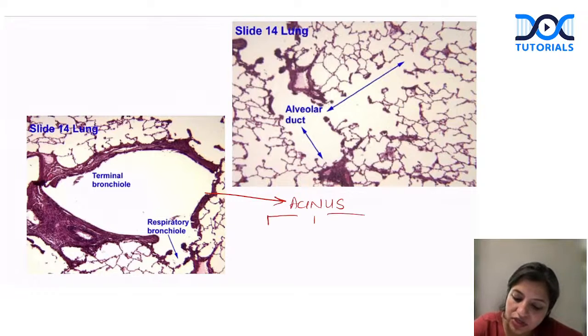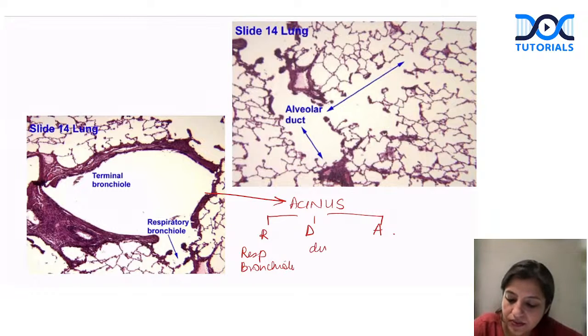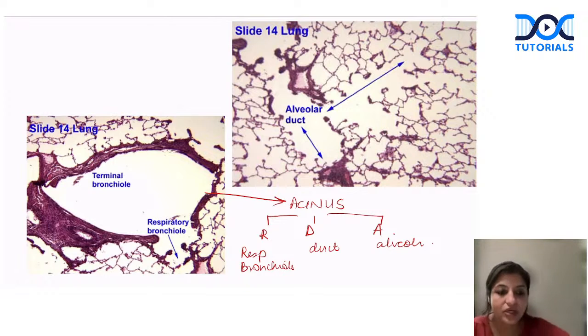Acinus is made up of three things. The code is RDA. Okay, so R is respiratory bronchiole, D is alveolar duct, and A is alveolus. So what is this respiratory bronchiole? When you look at this respiratory bronchiole, it's lined by the cuboidal epithelium.